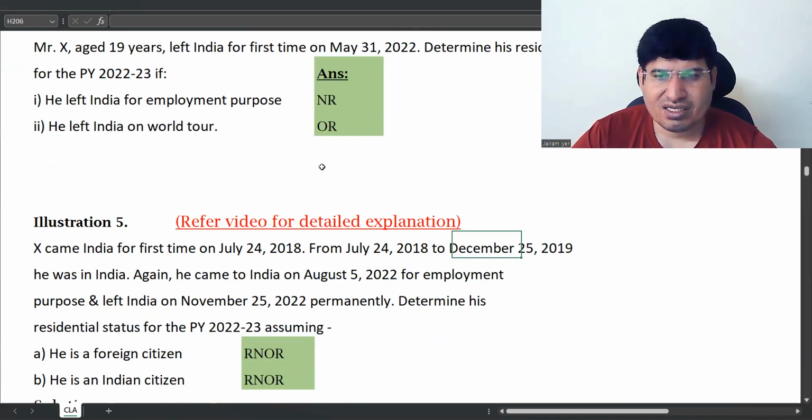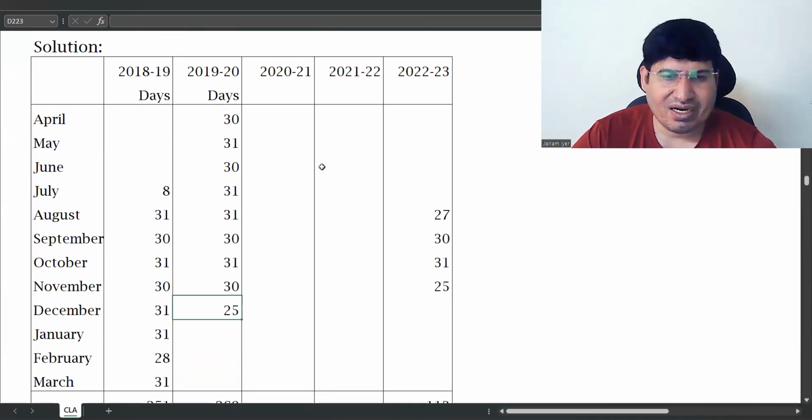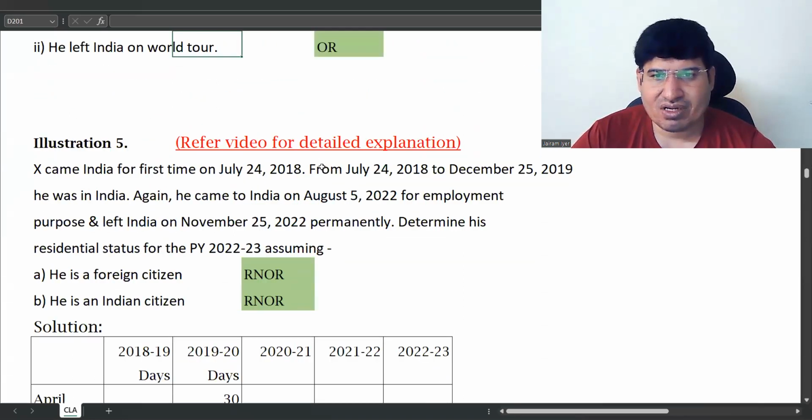For 19-20, he's there till December 2019. 19-20 will start from April. April has 30 days, May has 31 days, June has 30 days, July has 31 days, August has 31 days, September has 30 days, all that, and till December. In December, he left on December 25, 2019.